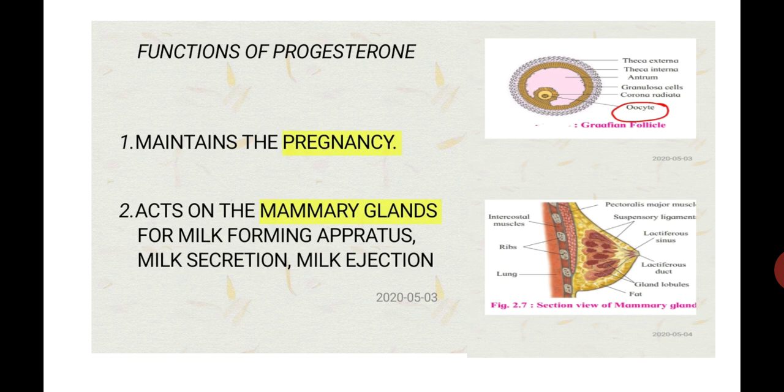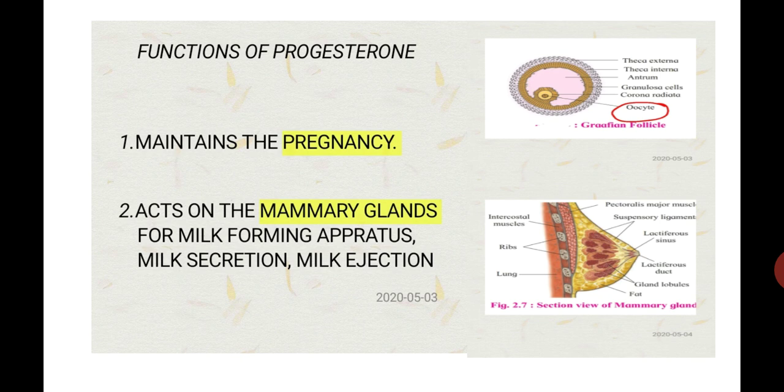That process is called ovulation. After ovulation, the remaining part of the Graafian follicle shrinks and forms a yellowish mass called the corpus luteum, and this corpus luteum secretes a hormone called progesterone.